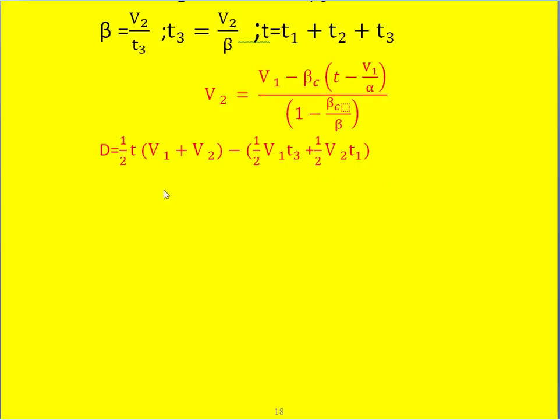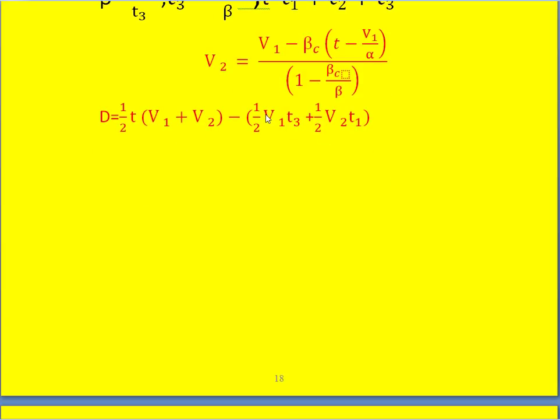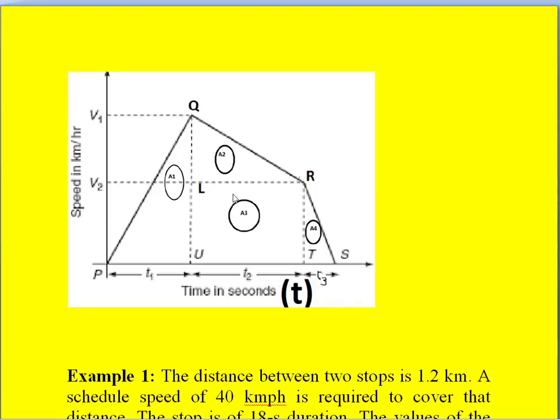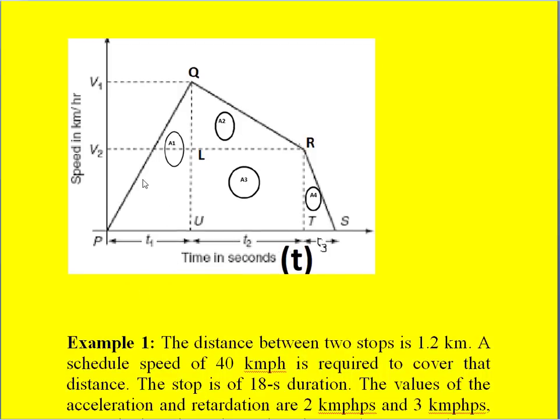And we can see the quadrilateral approximation speed time curve like this. On the y-axis, the speed is in kilometer per hour, whereas on the x-axis time is in seconds, and it covers the acceleration period, coasting period, and the retardation period.